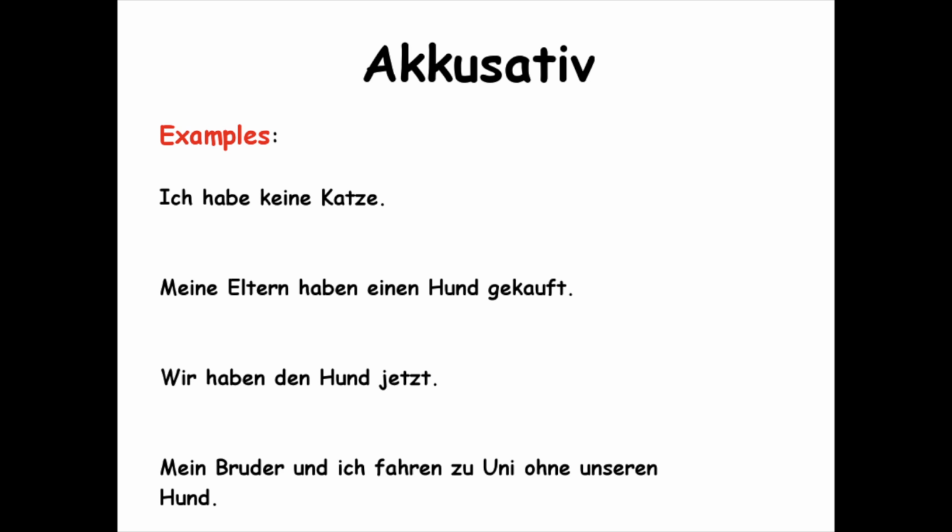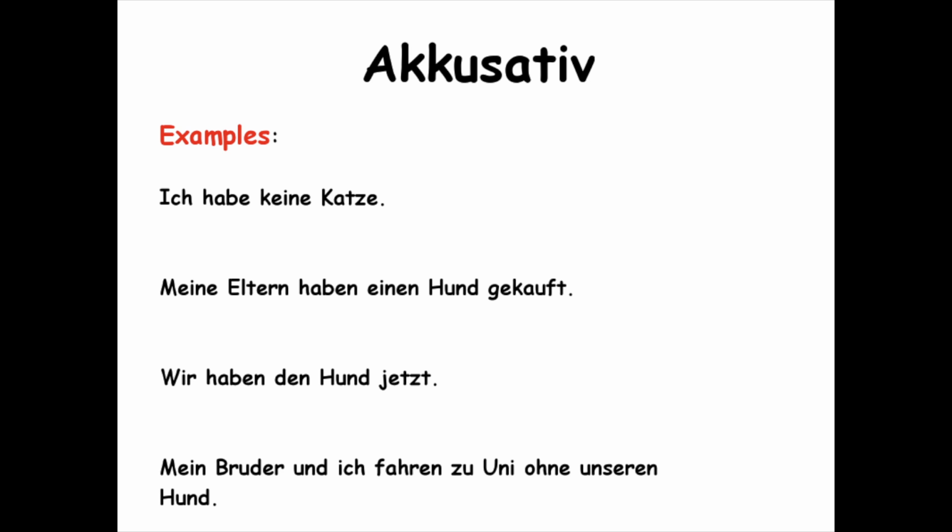Now you see, Katze is a feminine word, so we don't change anything about the article before it, keine. Keine is what you would normally use for the subject of a sentence. Also, what you'd use in accusative. Works out easily. Next sentence. Meine Eltern haben einen Hund gekauft. My parents bought a dog.